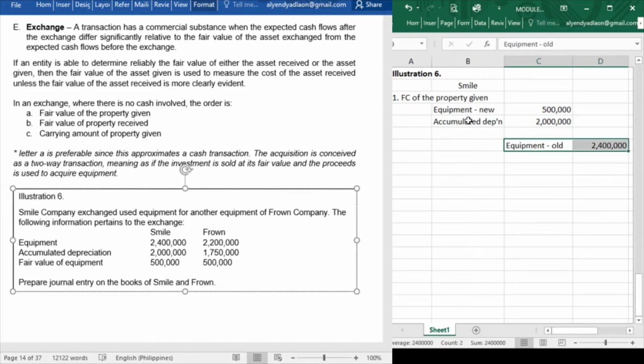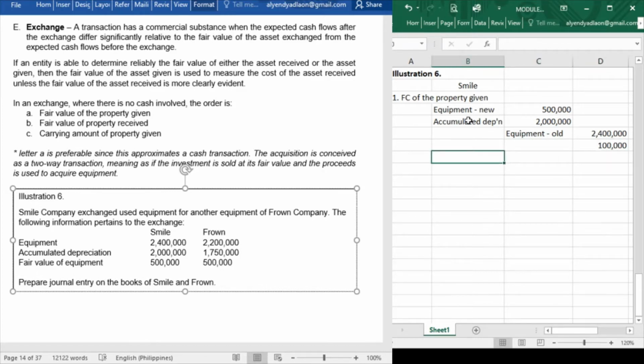So there is a difference. So what is that difference? So the balancing figure is 100,000. So what is this 100,000? Now class, since we exchange our equipment for the equipment of another company, there is a possibility that the prices are not equal. And so therefore, there could be a gain or loss on the transaction.